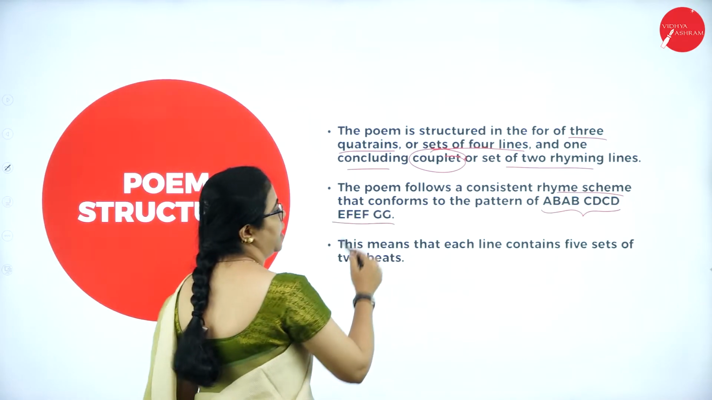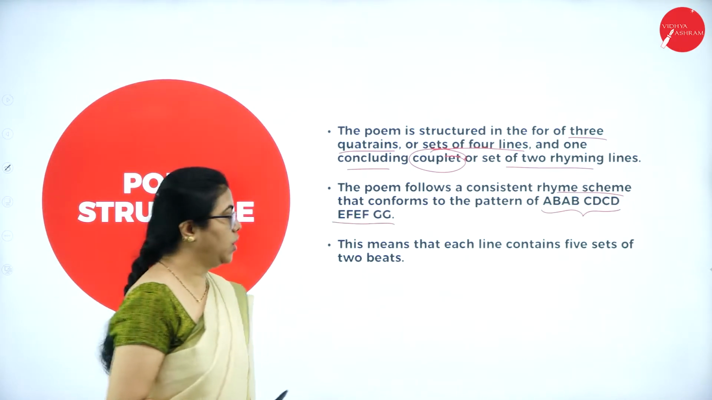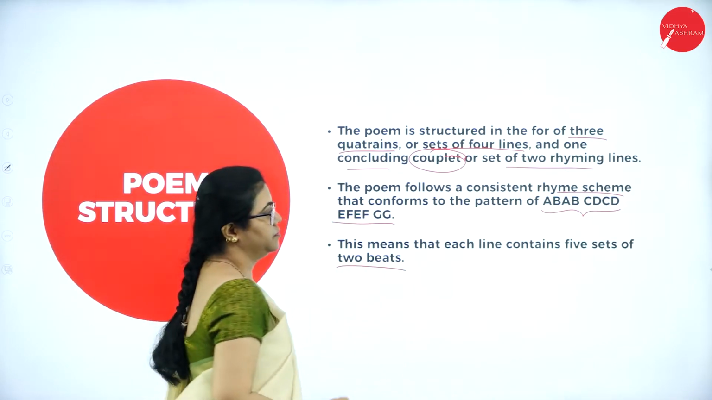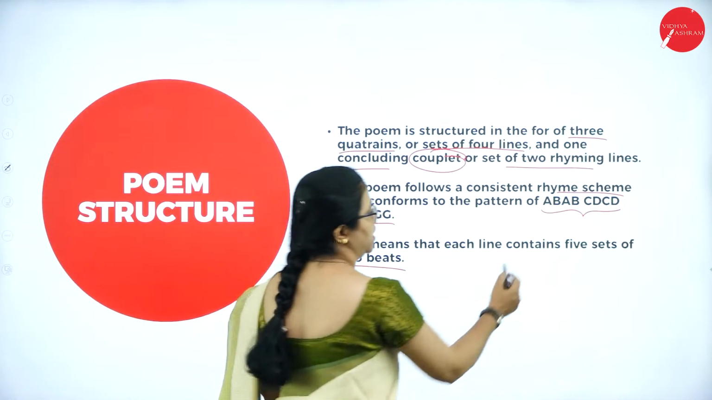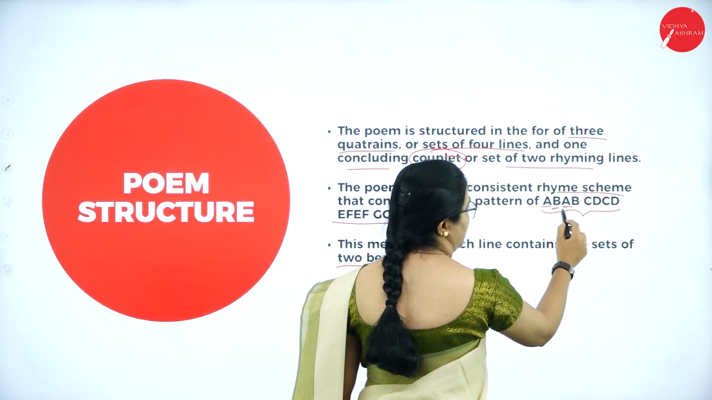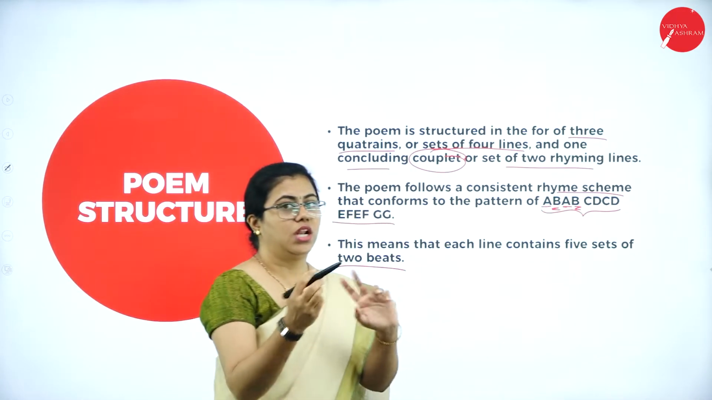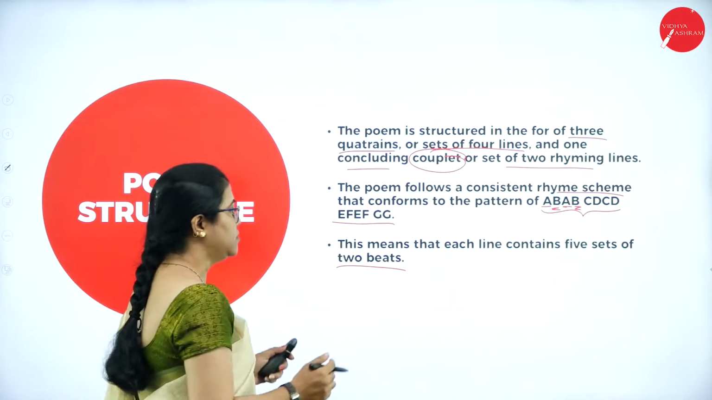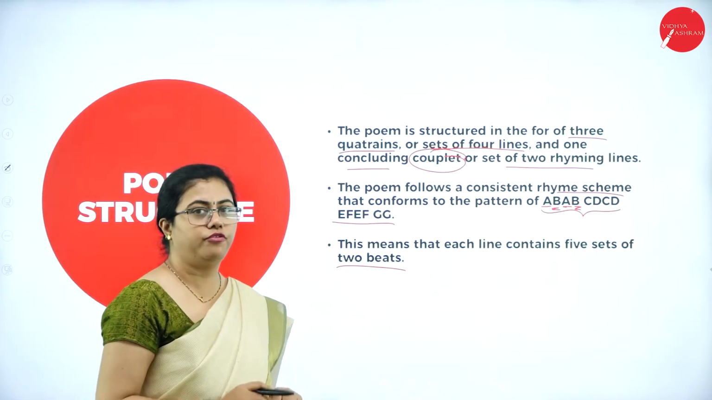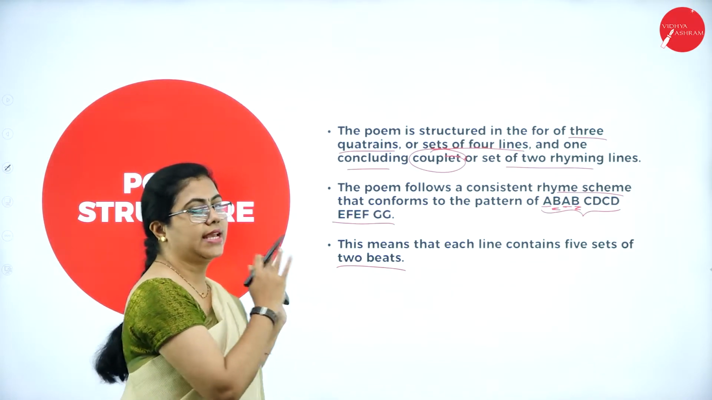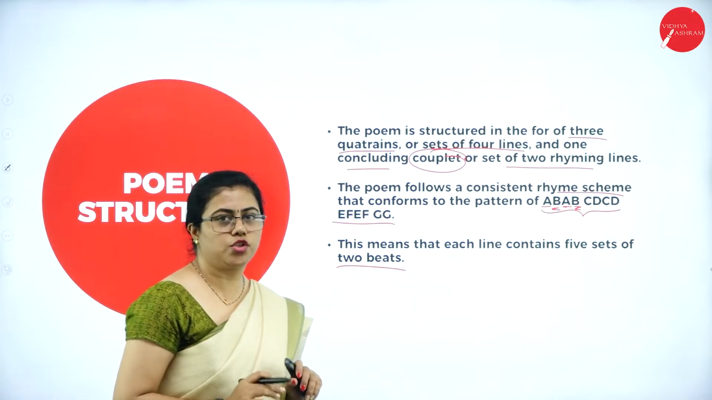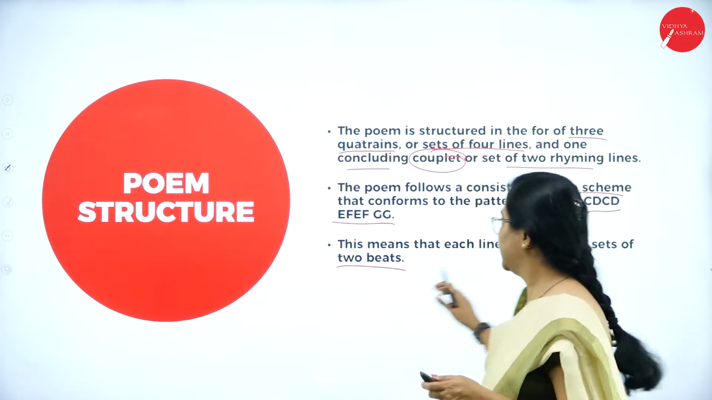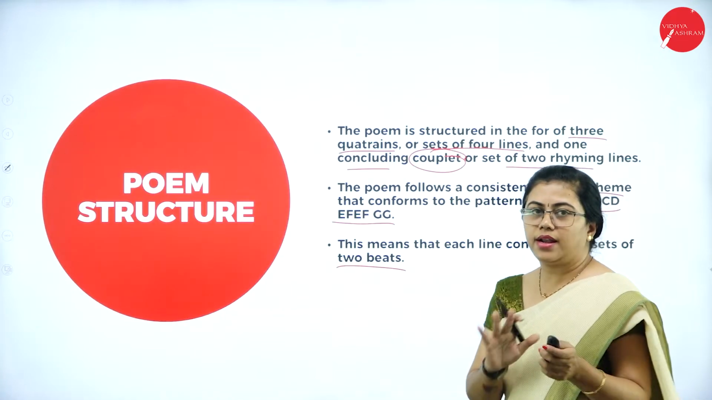This is the rhyme scheme that it follows. Each line actually contains 2 beats. How is it? This A is 1 beat, B is another beat. So there are 2 beats in each line. Here it contains 5 sets of beats. This is actually the structure of this sonnet, for any sonnet for that matter. So this sonnet has such a rhyme scheme.